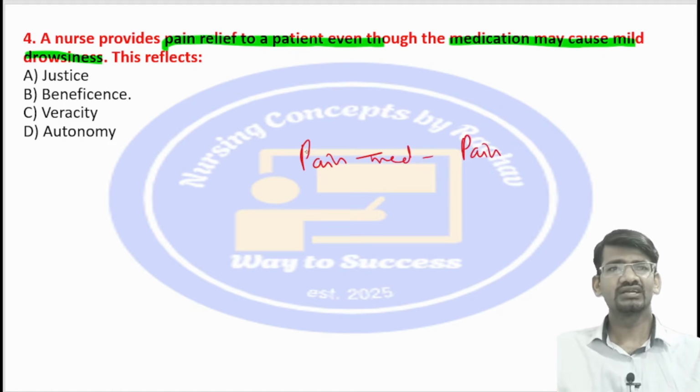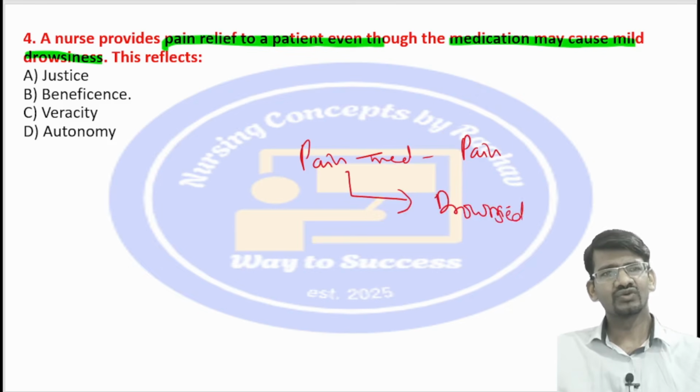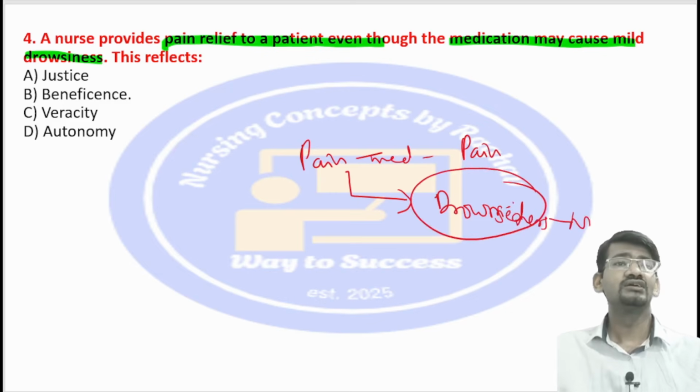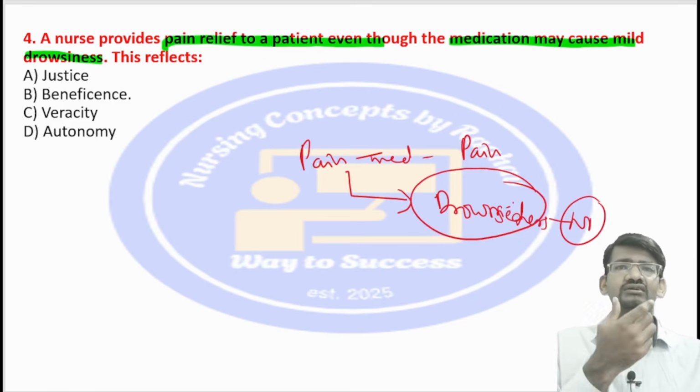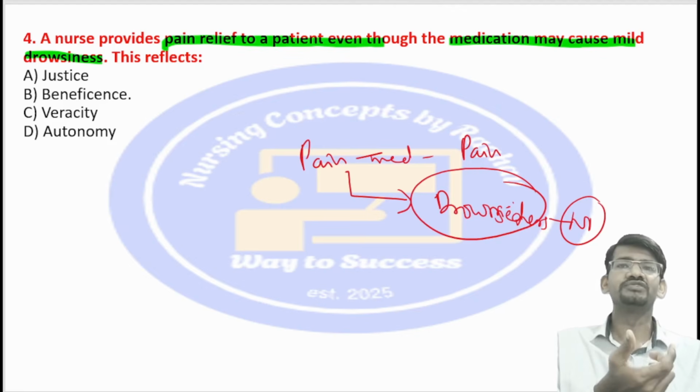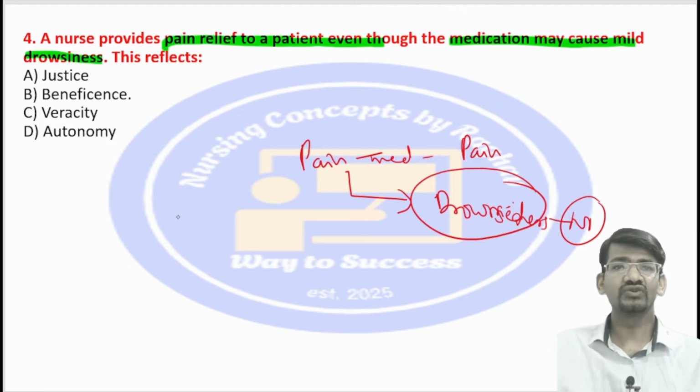But similarly she knows that this pain medication may cause drowsiness. Is causing drowsiness doing good to the patient? No, so this is not doing good. But when beneficence comes, beneficence means doing good or benefit.